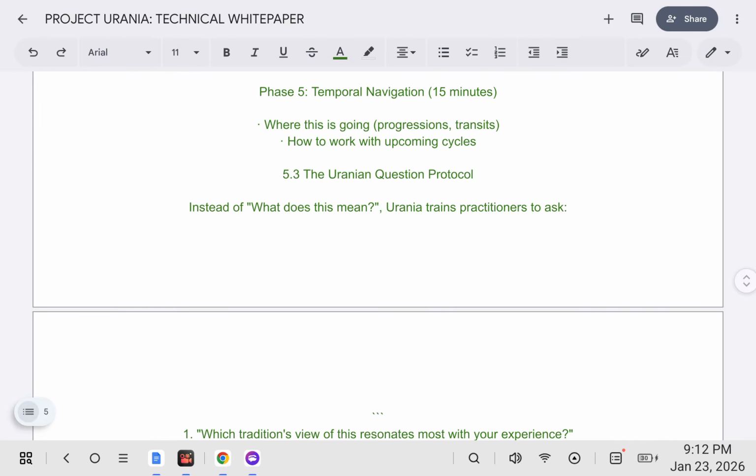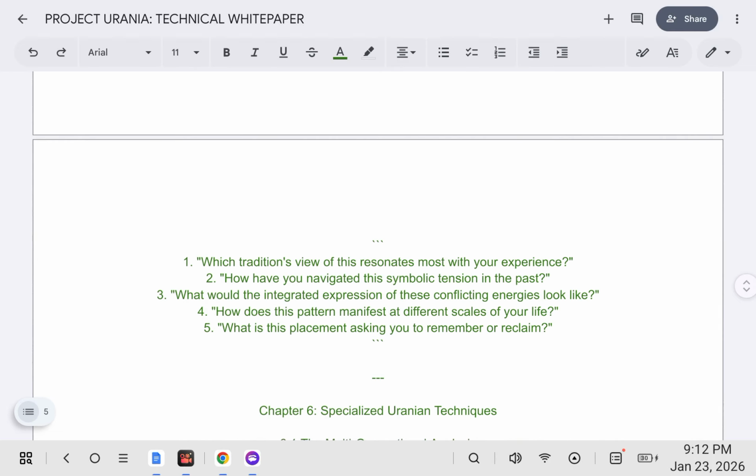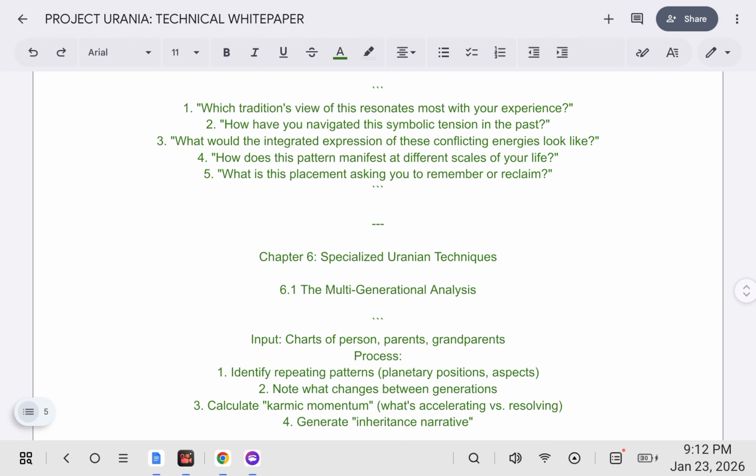Phase 5, temporal navigation, 15 minutes: where this is going, progressions, transits, how to work with upcoming cycles. The Uranian question protocol. Instead of "what does this mean," Urania trains practitioners to ask which tradition's view of this resonates most with your experience.